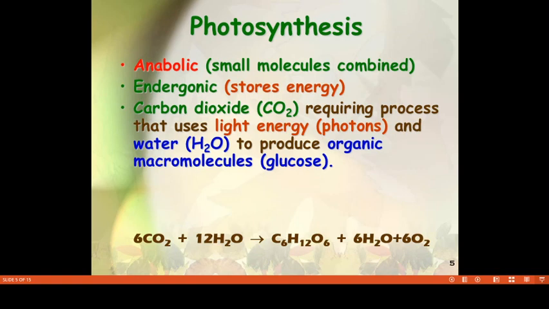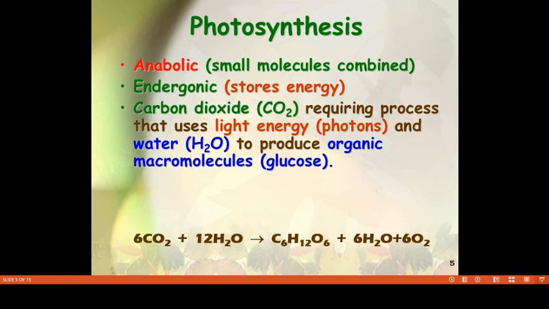An endergonic reaction is a reaction which requires an external source of energy to occur, and it stores a high amount of energy.